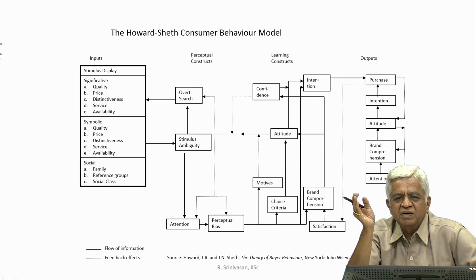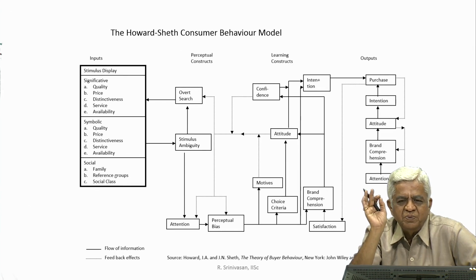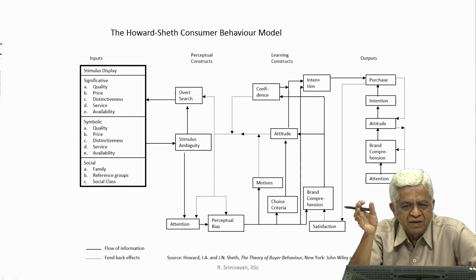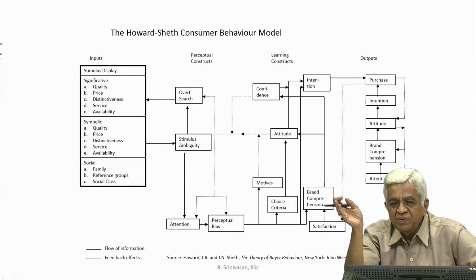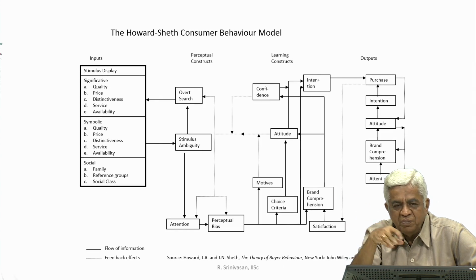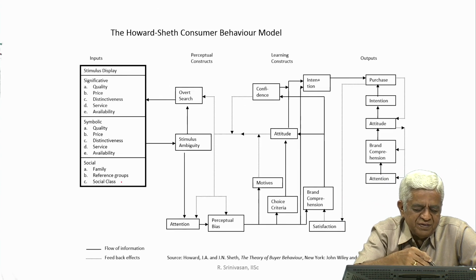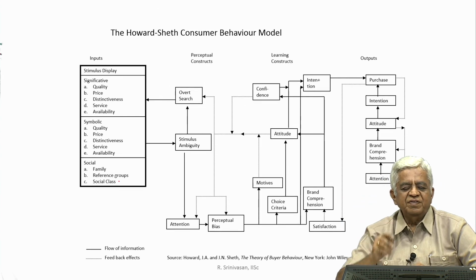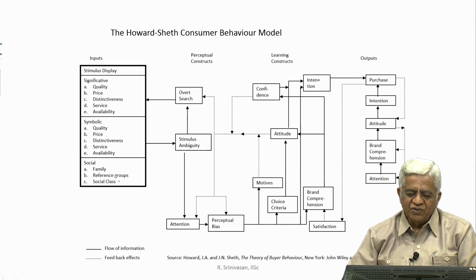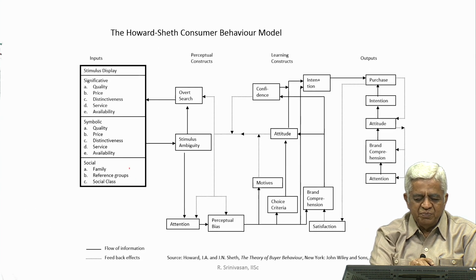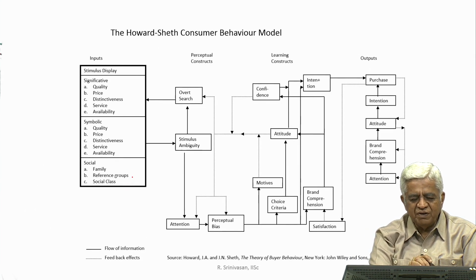Suppose he wants to buy a car and he is always in the company of people who are owners of a particular brand of car. They form the reference group for him. He may also like to have the same type of car, and this depends on the type of social class he is in. So, these are the different social inputs which are likely to come into play, that is your family, your reference groups and the social class.